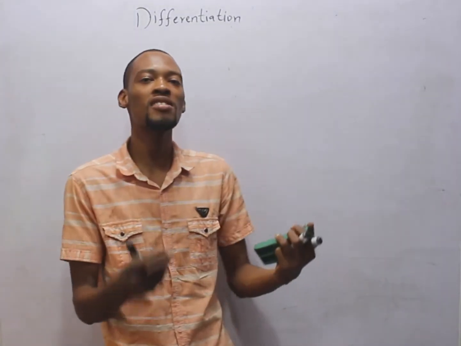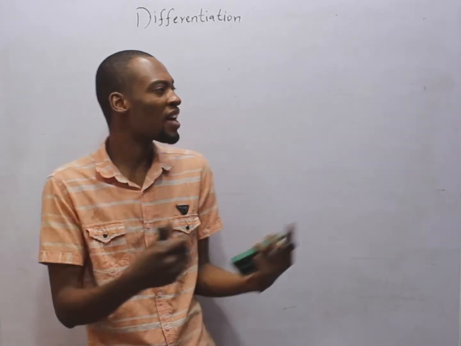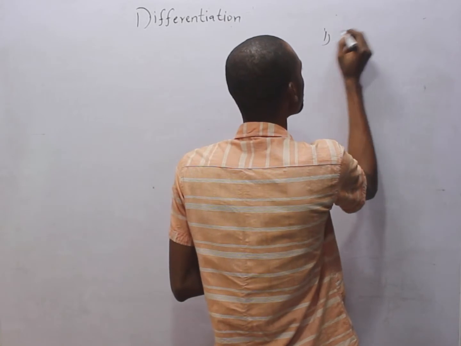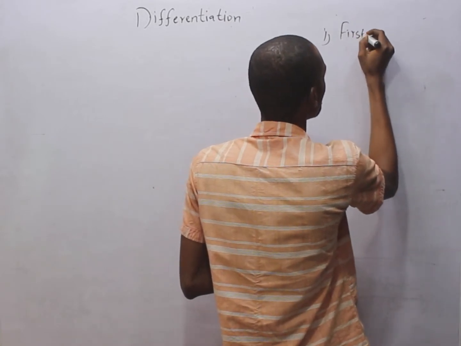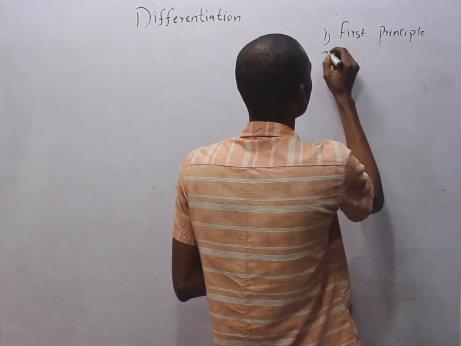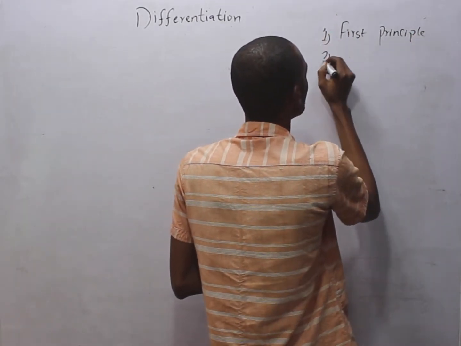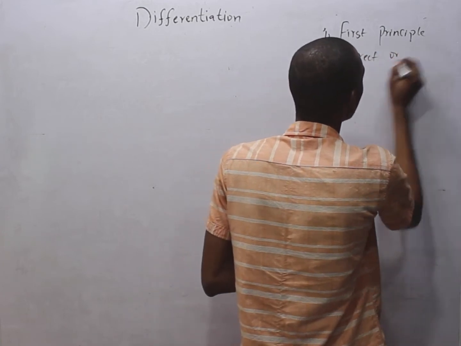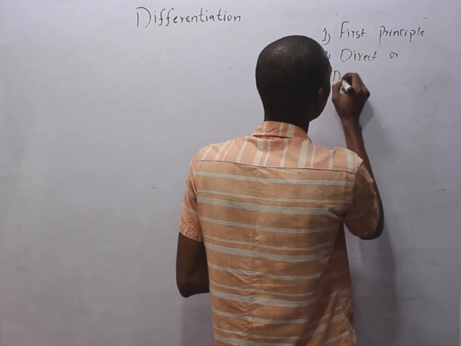The next thing is methods of differentiation. What are the methods of differentiation? The first one is by first principle. The second one is by direct differentiation or using differentiation rules.